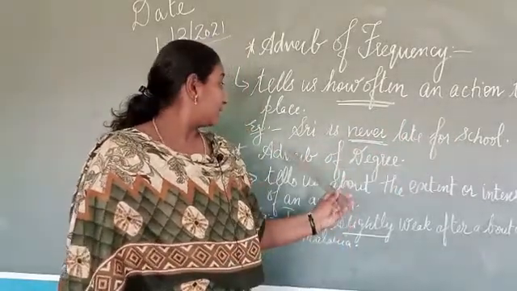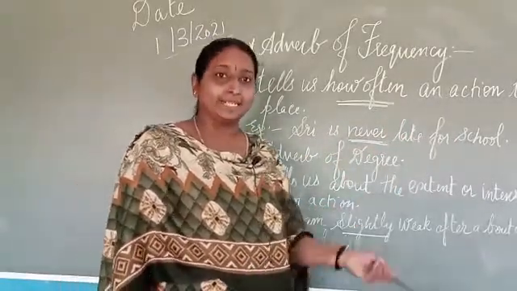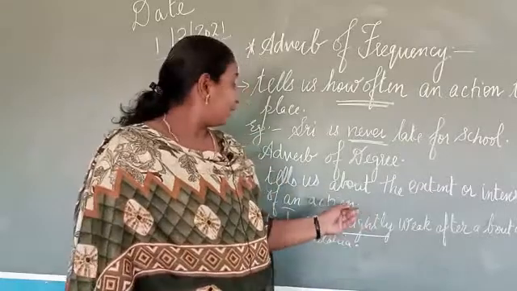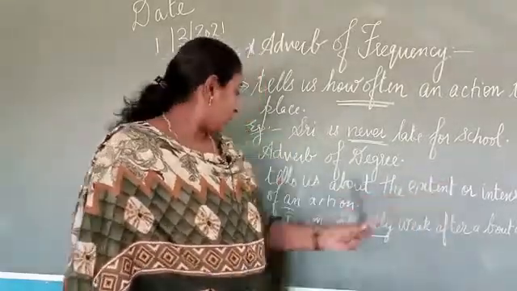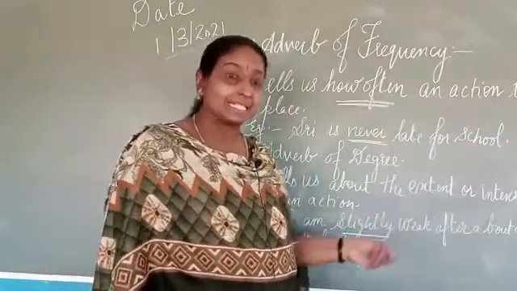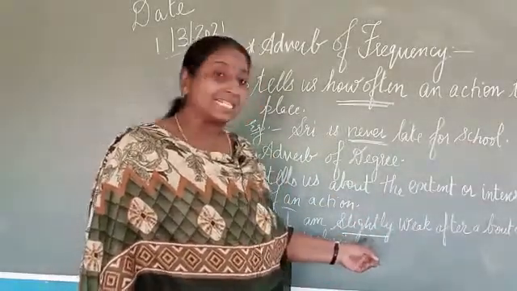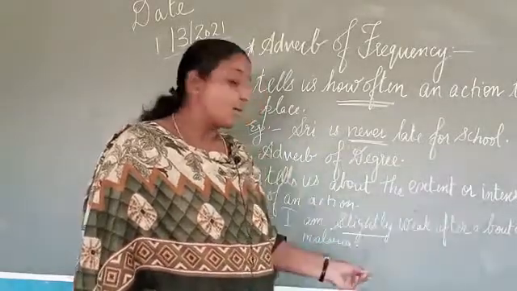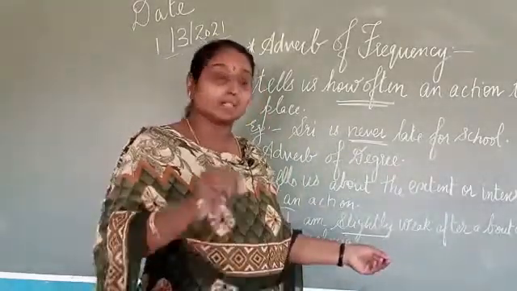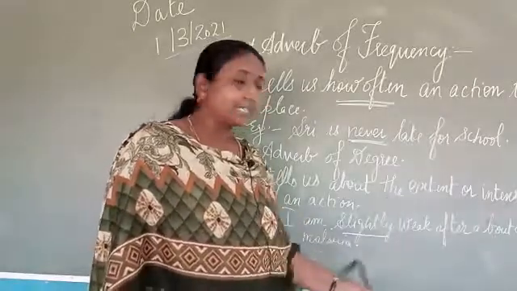The next one is the adverb of degree. What does that tell us? The adverb of degree tells us about the extent or intensity of an action. For example: I am slightly weak after a bout of malaria. That means once malaria hit the person, he is slightly weak.